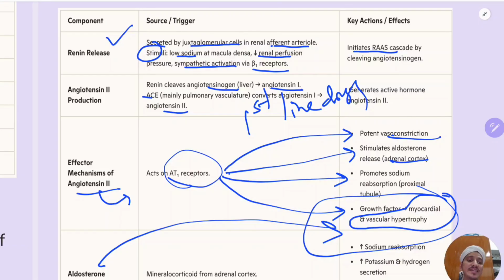Some ARBs like telmisartan control the metabolic side effects also and help in reducing insulin resistance. So you should remember that telmisartan, olmesartan, irbesartan, valsartan, candesartan are ARBs, and ramipril, enalapril, captopril are ACE inhibitors. Prils are nothing but ACE inhibitors, sartans are nothing but ARBs.